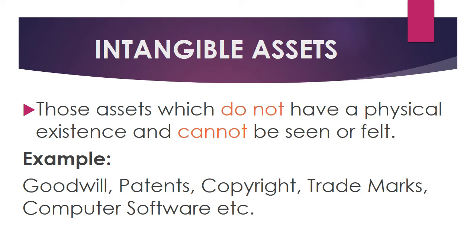Say for example, if you take Colgate. Colgate is a company, right? So the name has gained a reputation among the people. So when they go to a shop, they prefer Colgate, right? So that is the reputation. We cannot see that, but it has a value. See, if the reputation fails, surely the business will go down, right?